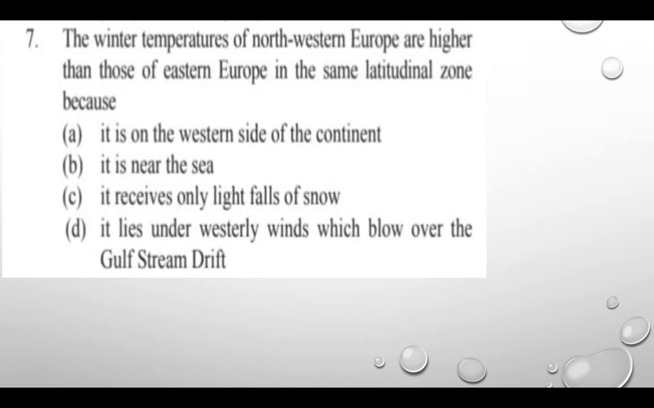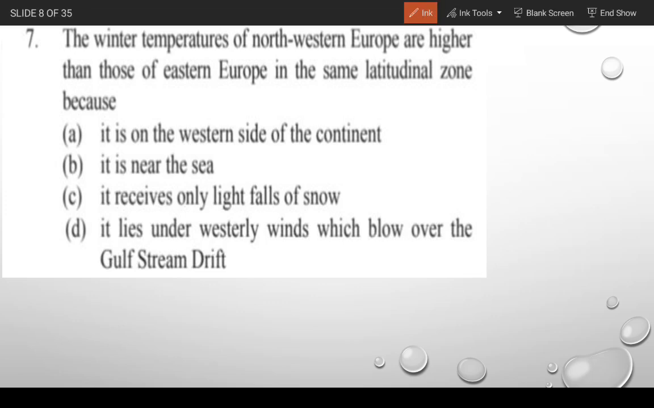The winter temperatures of northwestern Europe are higher than those of Eastern Europe in the same latitudinal zone because A. it is on the western side of the continent, B. it is near the sea, C. it receives only light falls of snow, D. it lies under the westerly winds which blow over the Gulf Stream. So gentlemen, according to you, which one of the following is the correct answer for this question?